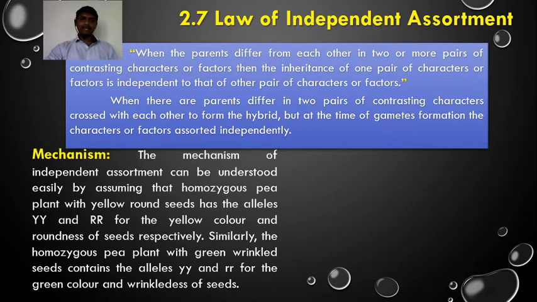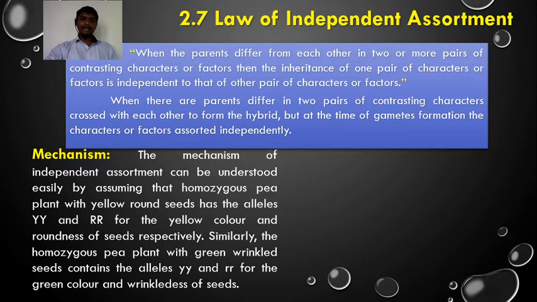For example, the mechanism of independent assortment can be understood easily by assuming that a homozygous pea plant with yellow round seeds has been crossed with a homozygous pea plant with green wrinkled seeds. The plant with yellow round seeds has the alleles capital Y and capital R for the yellow color and roundness of seeds respectively.